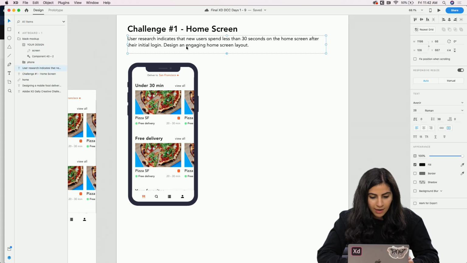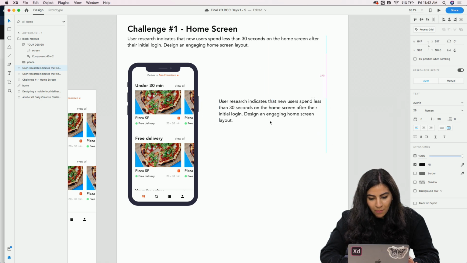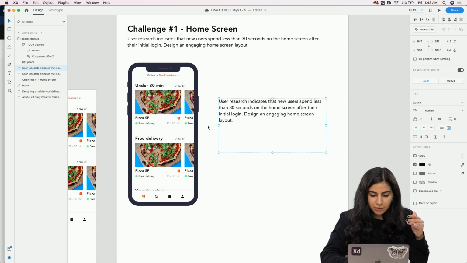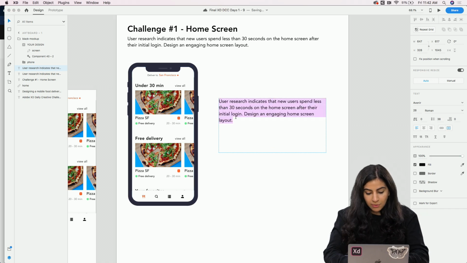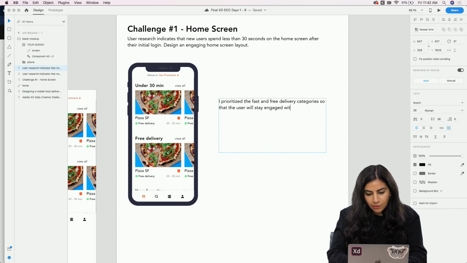So I'm just going to bring this down and write a short sentence about why I chose, maybe why I put under 30 minutes at the top of my screen. So I'm just going to say, I prioritized, if I can spell that right, the fast and free delivery categories so that the user will stay engaged with the app.